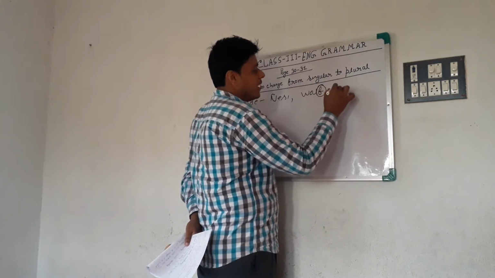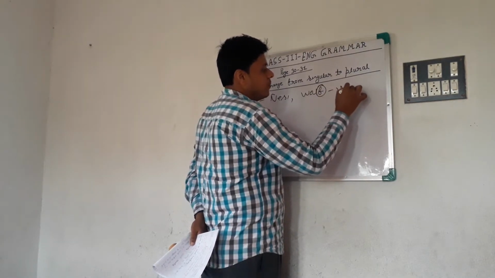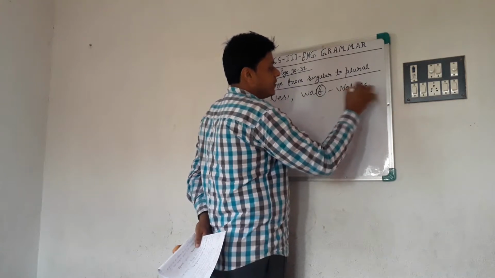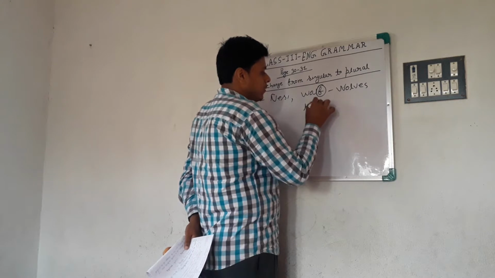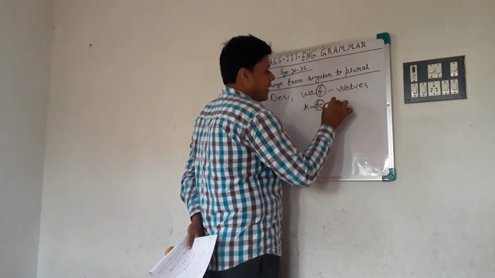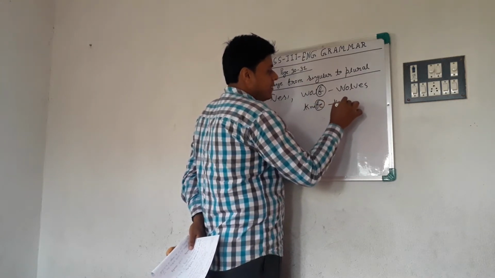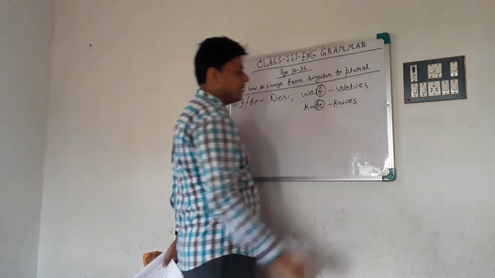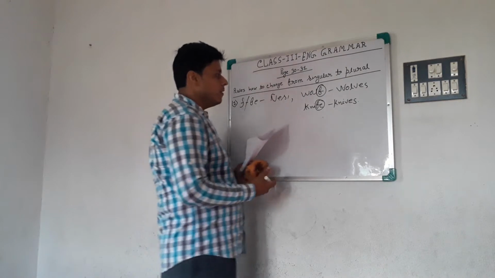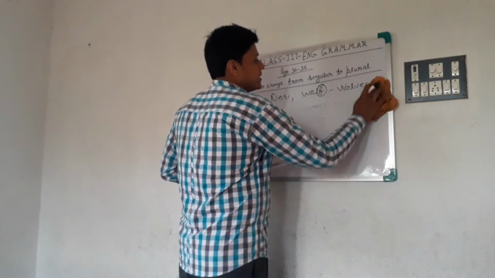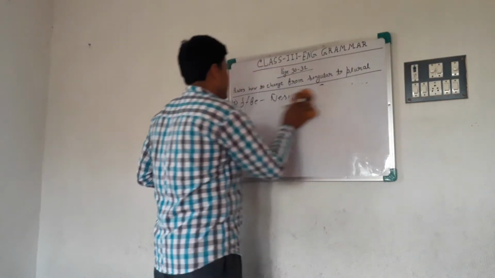We drop the f and write wolves. Knife, we drop the fe and write knives. But in this class we will learn the exception to this rule.